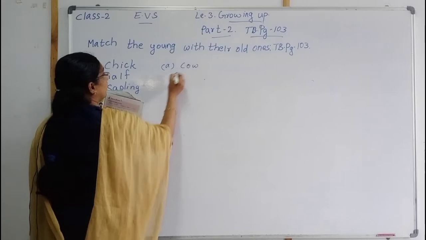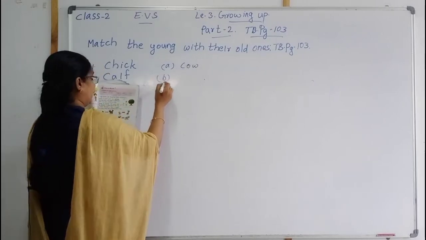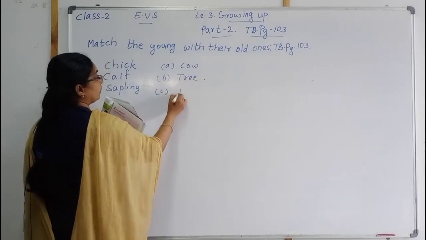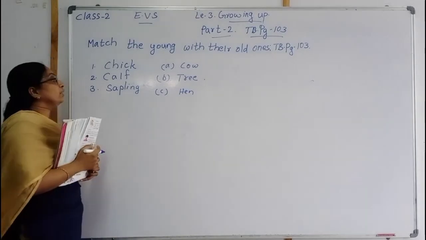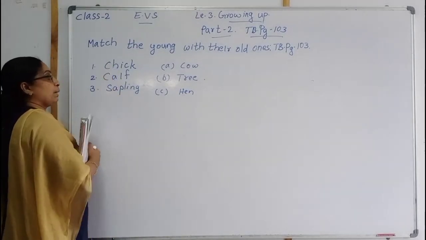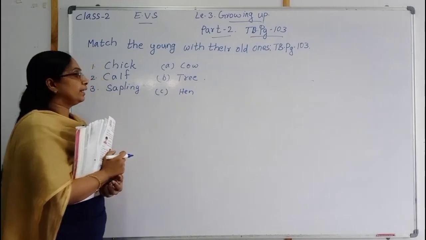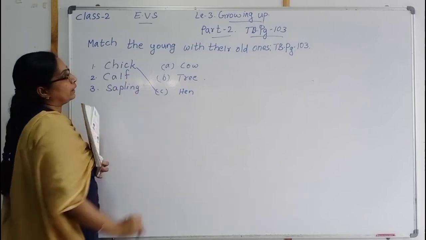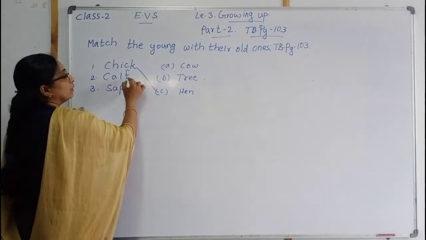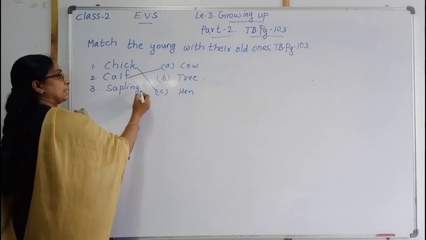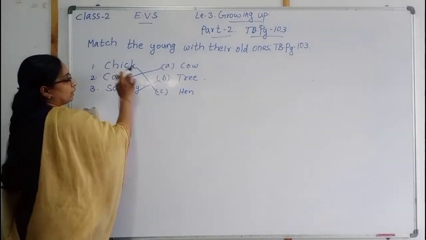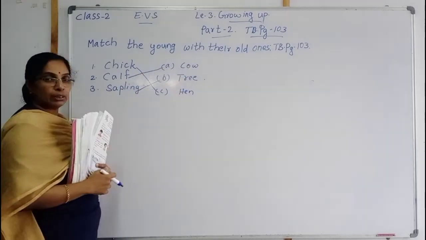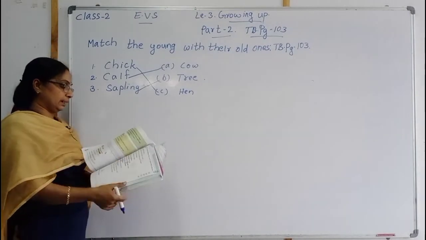On the next side you are getting A, cow, B, tree, C, hen. We should match, children. Chick, calf, sapling, cow, tree and hen. Chick becomes hen, calf becomes cow, sapling becomes tree. Chick, hen, calf, cow, sapling, tree. Okay, children. Now we'll do the next exercise.